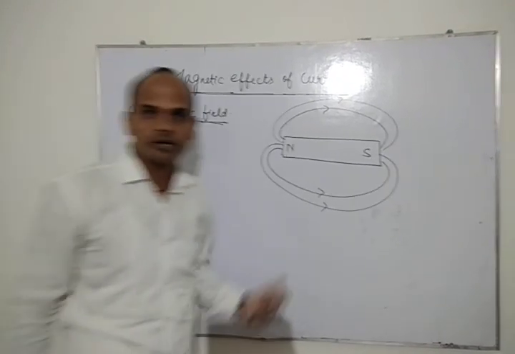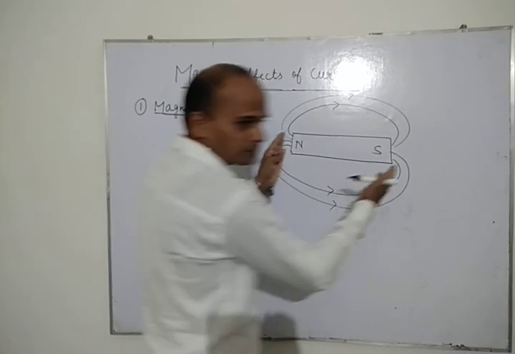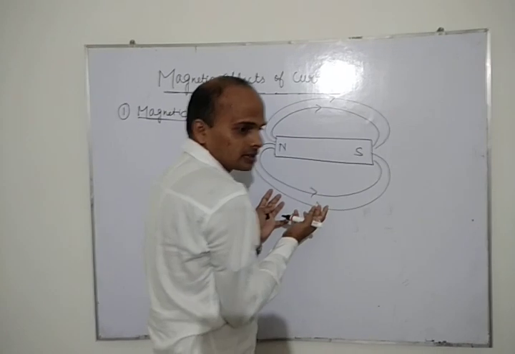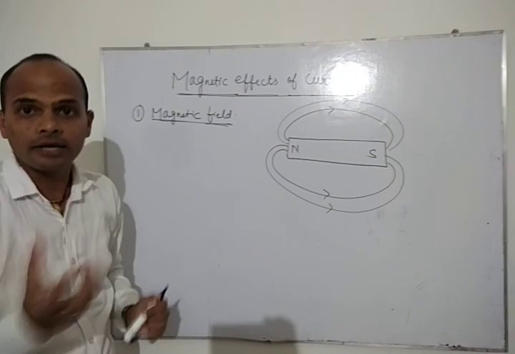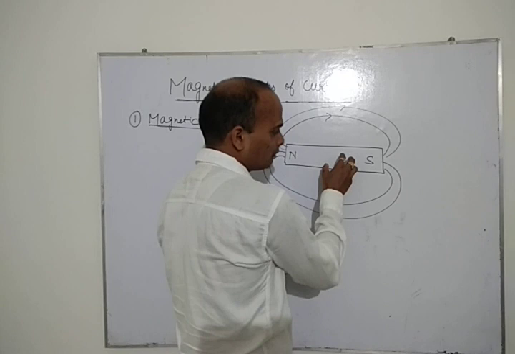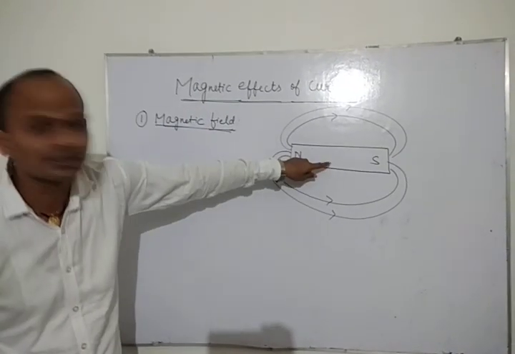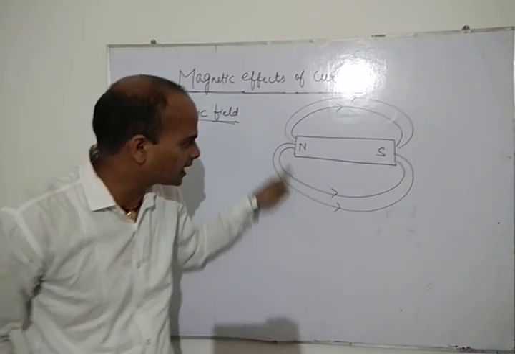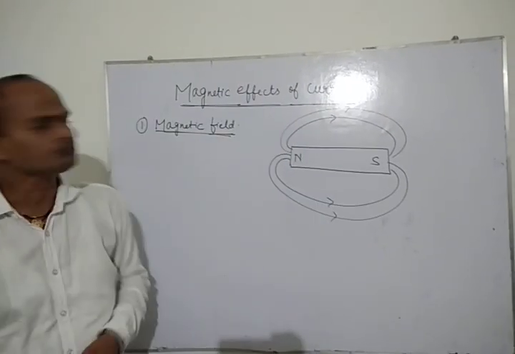So now I think all of you have understood. अब आपको तो समझ में आ गया होगा that whenever any magnet is placed in a space, the magnet starts creating a field around it, and that field is said to be magnetic field. And if an object comes in that field, this magnet will try to attract that object. That means some force is acting in this field. यानी इस फील्ड में कोई ऐसा फोर्स एक्सर्ट हो रहा है जो उस ऑब्जेक्ट को अपने तरफ खींचे.